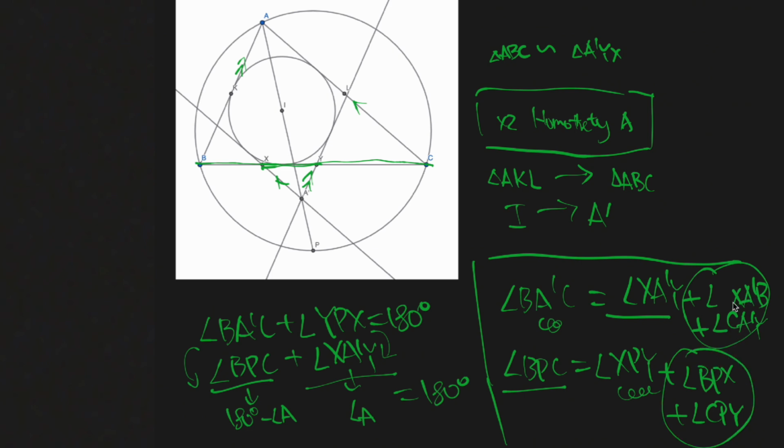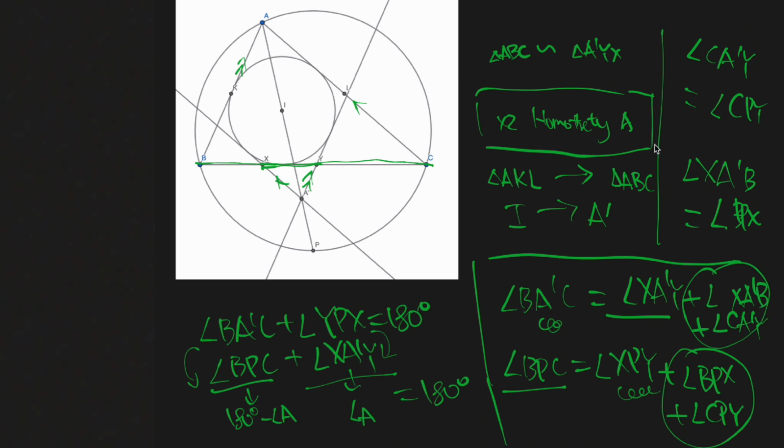Since this is quite symmetric, it is natural to assume that angle XA'B is equal to angle BPX, and similarly, angle CA'Y is equal to angle CPY. Then these two sums will be the same.